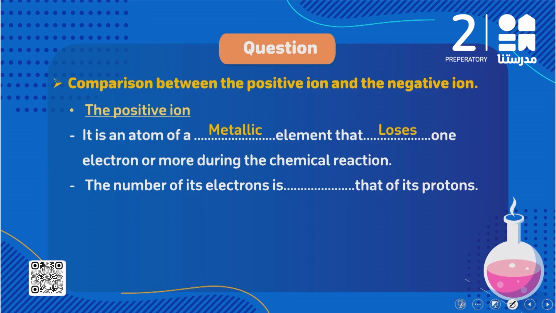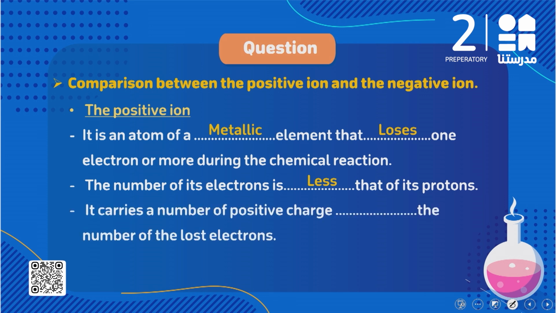Here the atom loses electrons, so the number of electrons will be less than that of its protons. It carries a number of positive charges equal to the number of the lost electrons. Once the atom loses one electron, it will carry one positive charge.